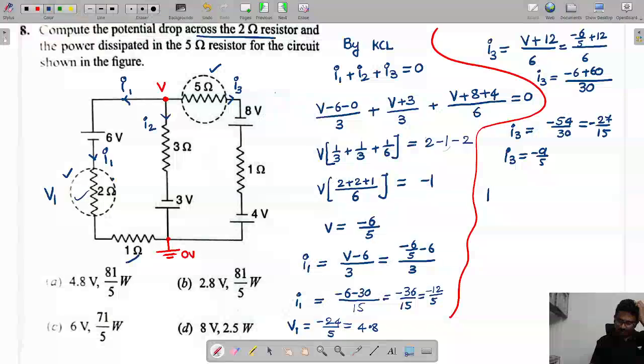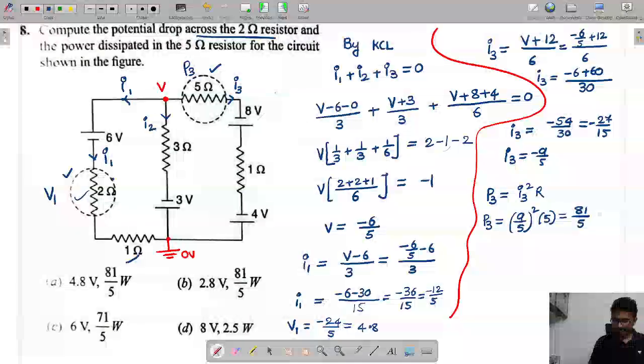They ask us to find the power across this resistor. I can say P3. Power is given as I3 squared into R. So P3 is given as 9 by 5 whole square into R, which is 5. So it will come as 81 by 5. This is option A.